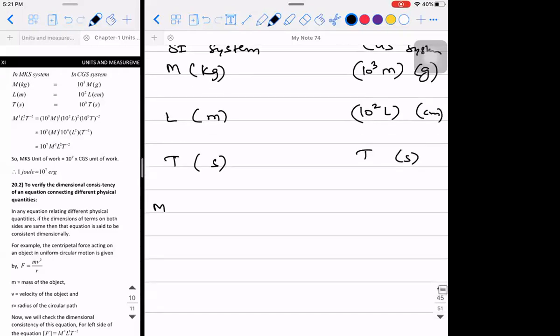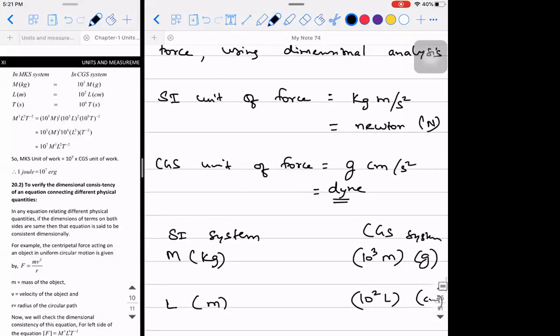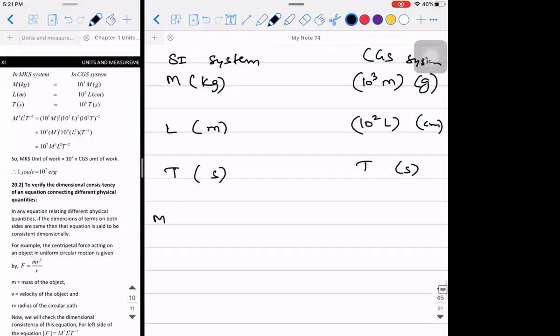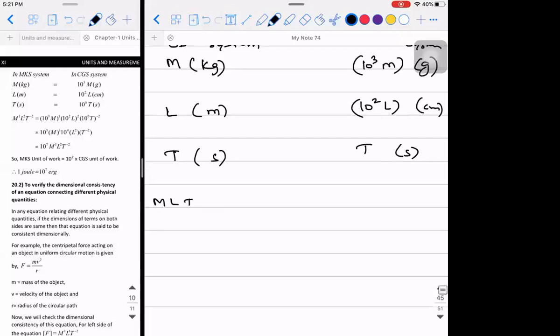So mass depends one time, length depends one time, and time depends twice with a negative power. So M1 L1 T minus 2 is equal to, what should I write on the other side? 10 power 3 into M power 1, 10 square into L power 1 into T power minus 2.